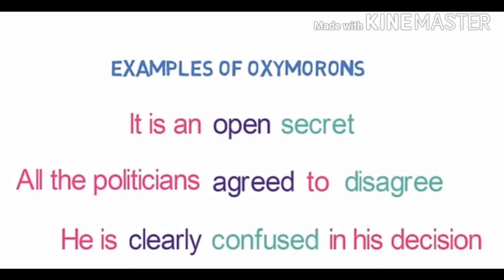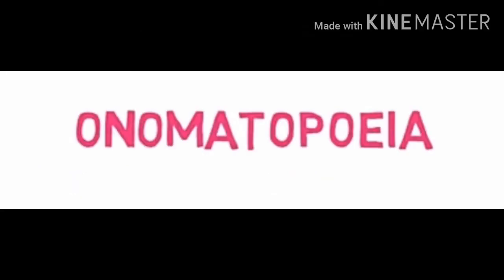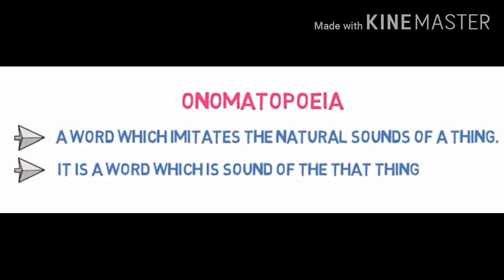Let's look into the last type of figure of speech of ours. It is onomatopoeia. Onomatopoeia is a figure of speech where a word is used which imitates the natural sounds of a thing. It is a word which is the sound of that thing. Let us understand it by some examples.